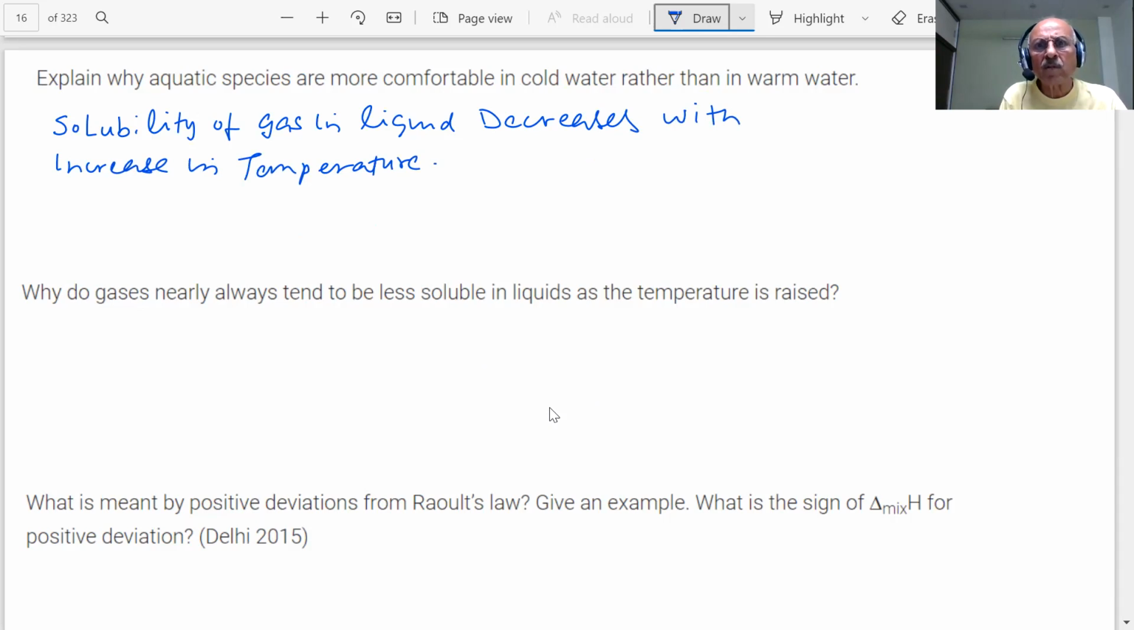I don't know what the students were writing. See, the point is what you write is important. They knew the answer, but they were writing something different. Why do gases nearly always tend to be less soluble in liquid as the temperature is raised? This is because dissolution is an exothermic process.